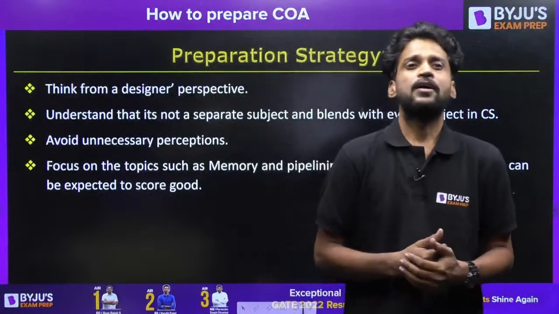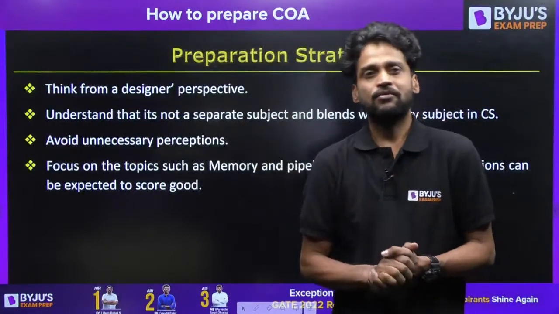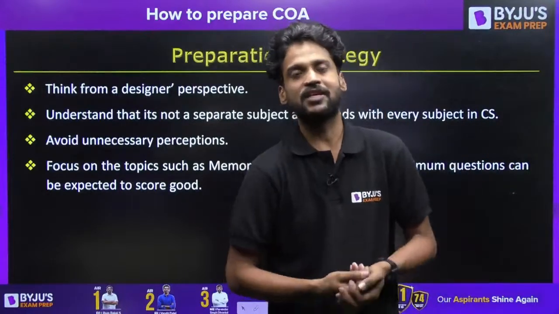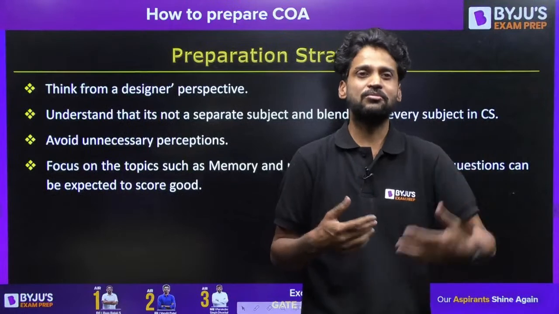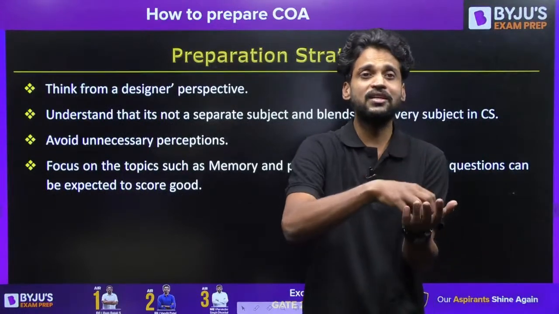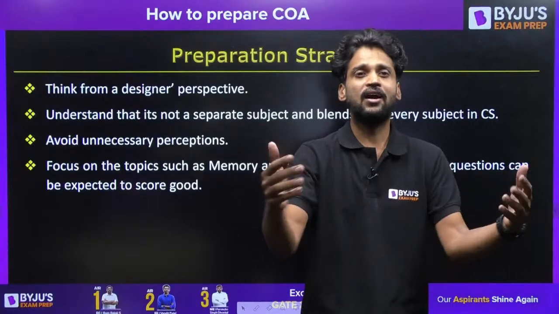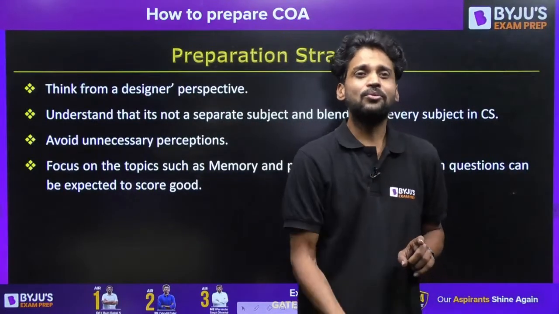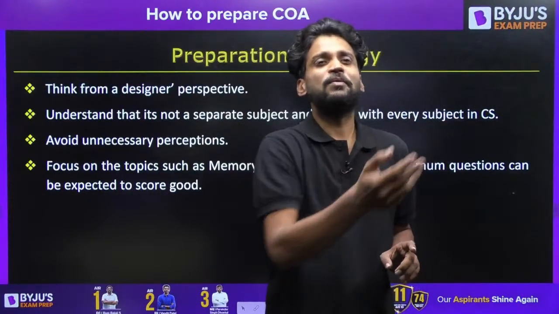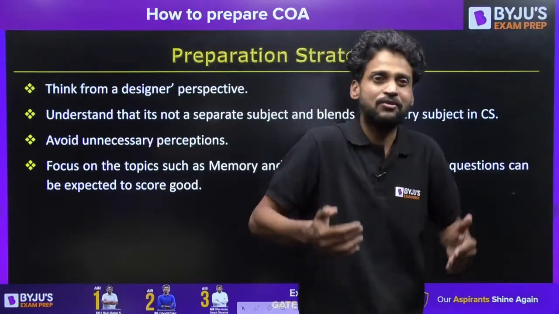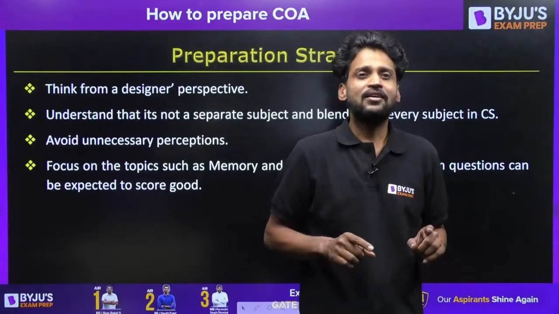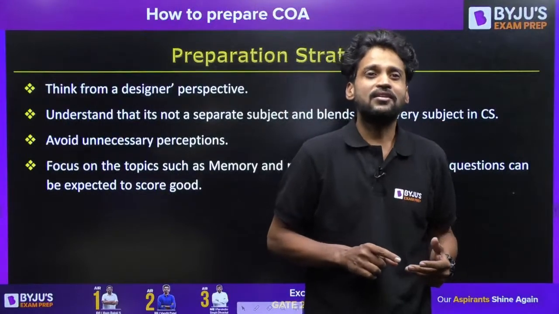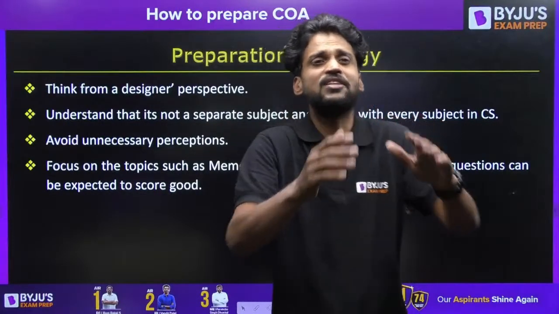Now, when it comes to the designer's perspective, we need to understand how the system has been designed. When you talk about system design, we need to understand how the CPU has been designed, how the main memory has been designed, and how the peripheral systems are designed. You don't need to get into the chip level design of the CPU. The design perspective is that we need to understand the function of the CPU, and the function of each and every entity of the CPU.